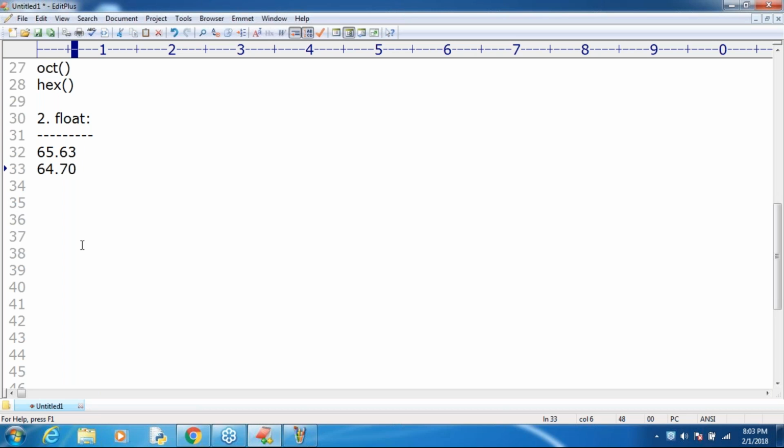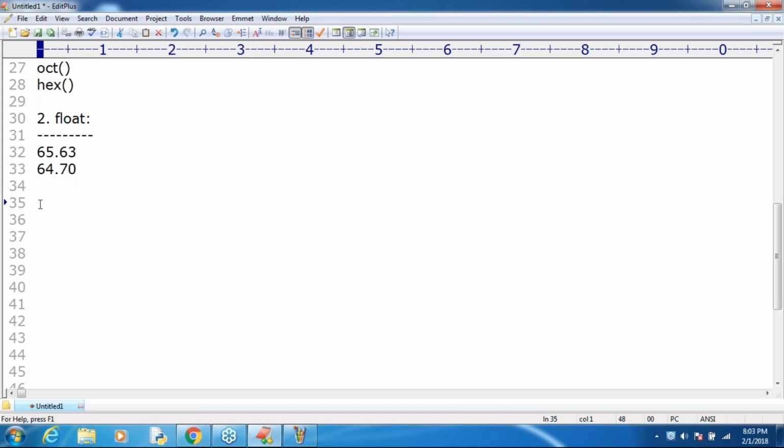These represent decimal points also. If you want to represent decimal values, happily we can go for the float data type. Remember that.